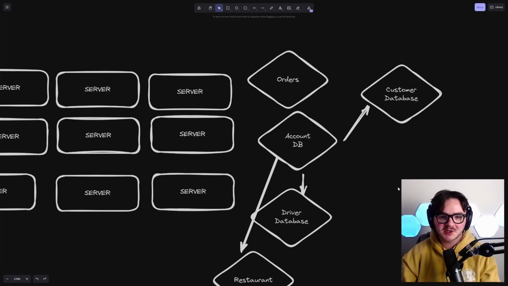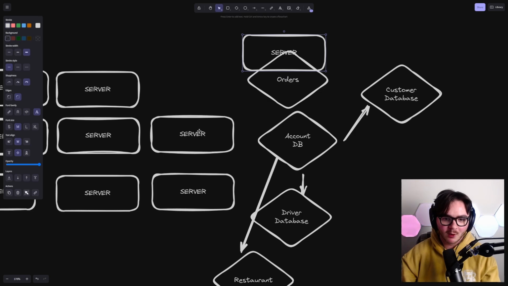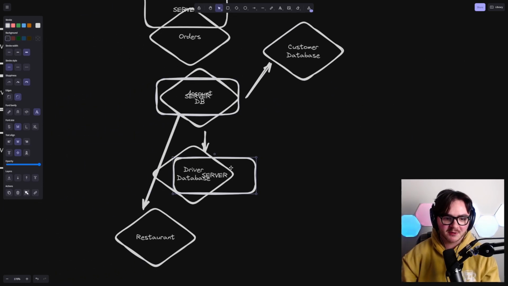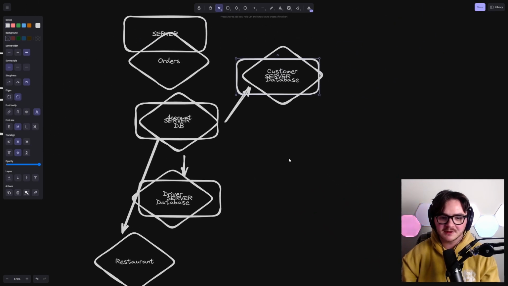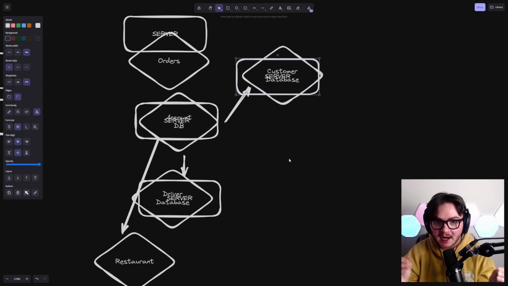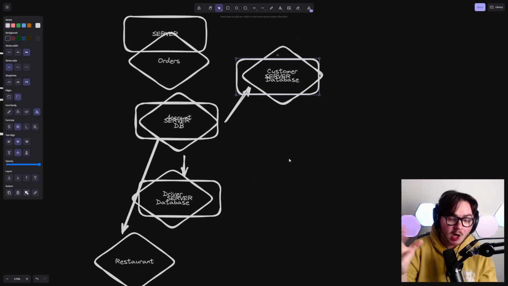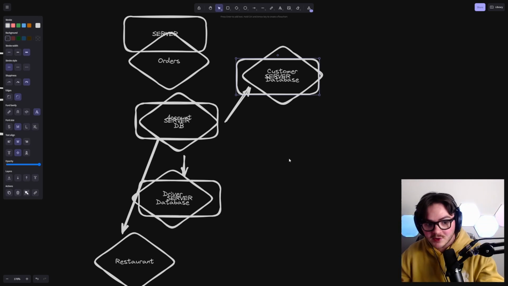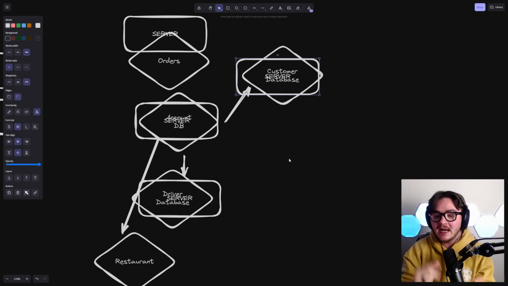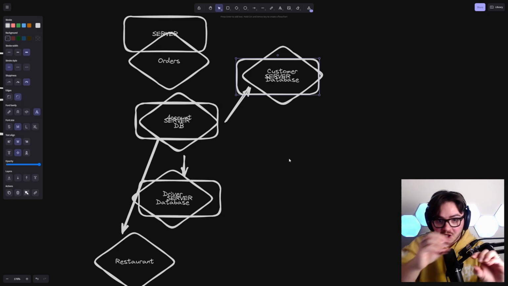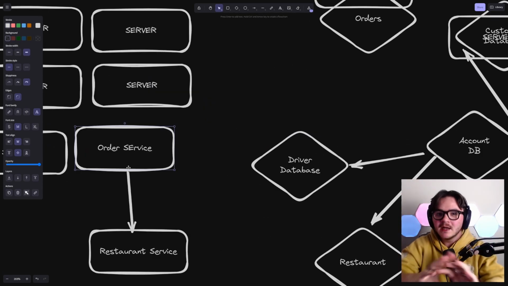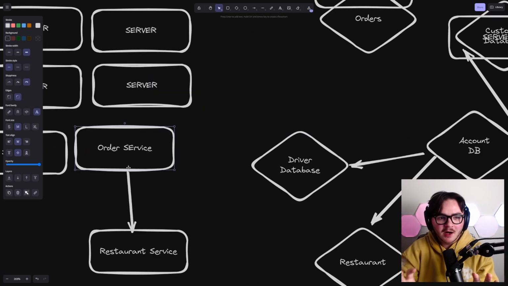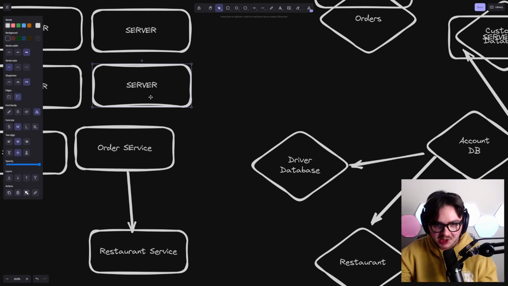But when you get to the point where you need to start scaling, sure, now we're going to have an order service, we're going to have an account service, we're going to have a driver service, we're going to have a customer service, and pretty much all of these things that were like APIs that we had split up, that were for customers, that were for orders, that were for accounts, right? Any APIs that we split up along these lines, we're just going to move those APIs into these different services, and then these services are going to talk to one another, okay? This is going to be our basic scaling past the point where we can just have these huge monoliths that we're just going to create replicas of.